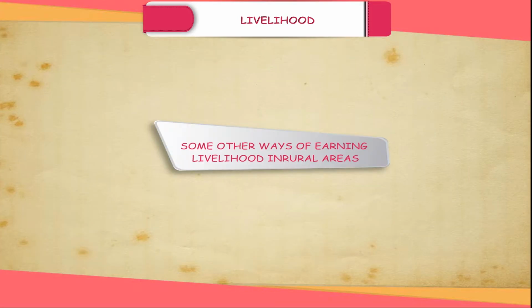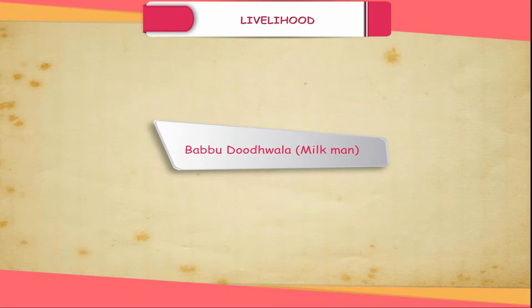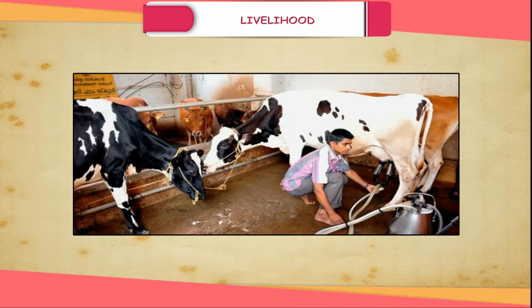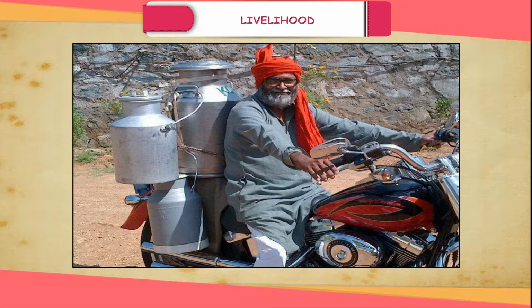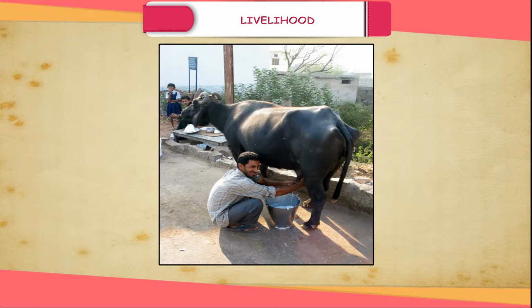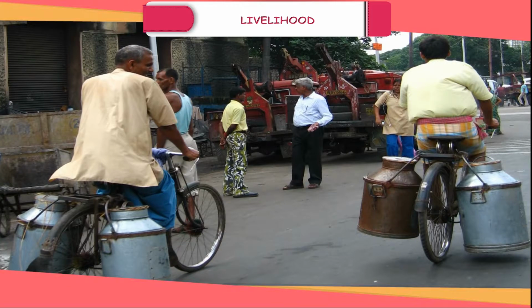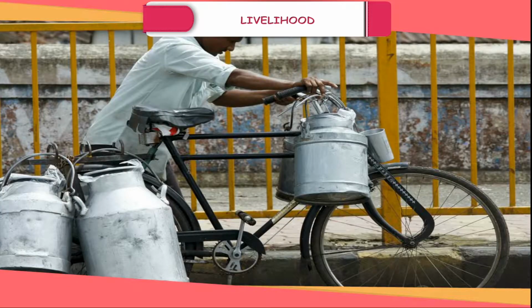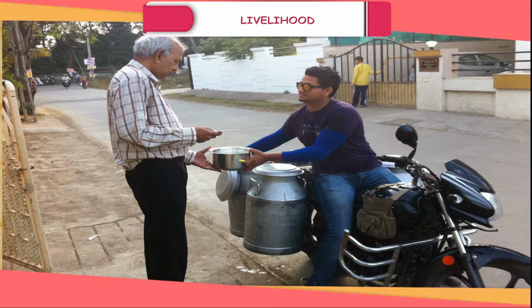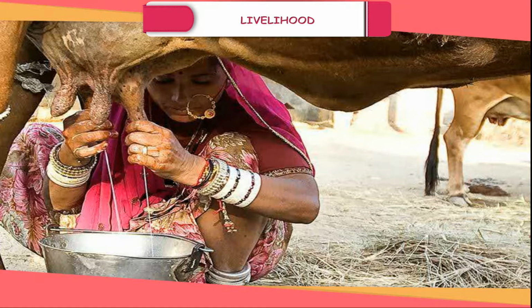Some other ways of earning livelihood in rural areas. Babu Dudhwala, milkman. Babu runs a small dairy. He has 3 buffaloes and 2 cows. He milks them twice a day in the morning and evening. After that he goes door to door in the nearby town to supply milk. He has some regular customers. He sometimes sells it in local milk cooperatives. In this way, he earns his livelihood and meets all the financial liabilities towards his family.